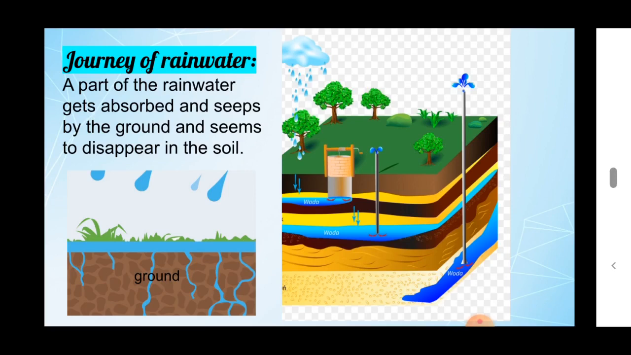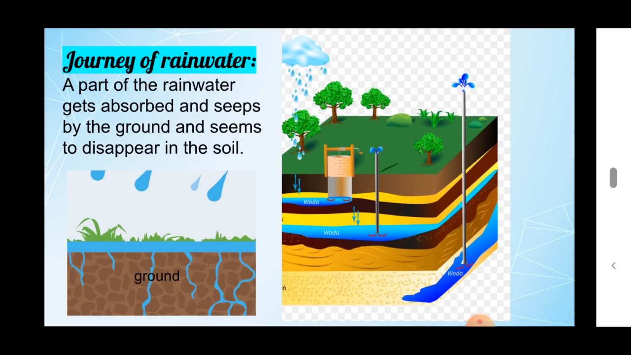This absorbed or seeped water reaches the water table. What is the water table? Students, under the earth there are many layers. Some of the layers contain soil, some contain sand, rocks, and tiny substances like sand are also present. So see this picture. Under the earth we may see these kinds of layers. One of the layers is water.